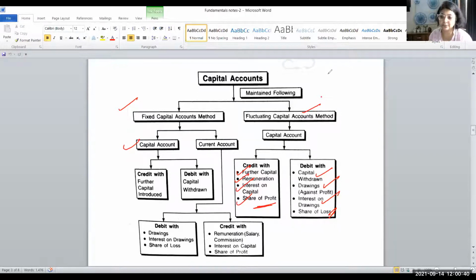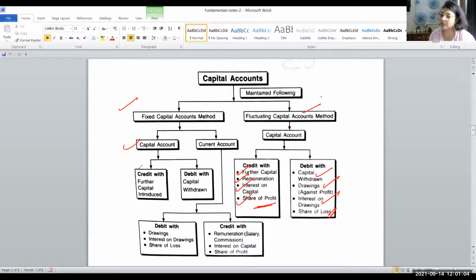Drawings are made against profit, meaning apart from the share of profit, a partner is withdrawing something extra on which he will have to give interest also. But for withdrawing capital, let's say partner A had invested 10 lakh rupees in the firm. Now out of that 10 lakh rupees, he is withdrawing 1 lakh rupees. That is called drawings against capital, and it comes under the capital account.